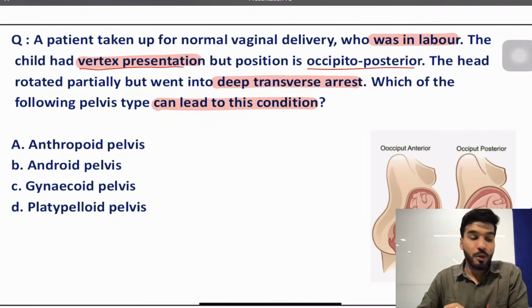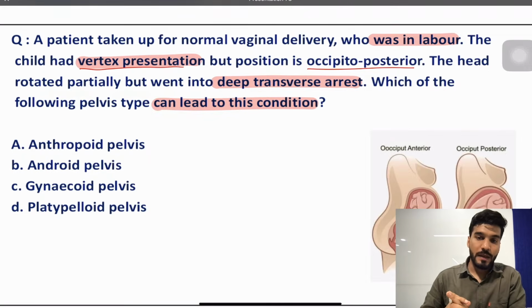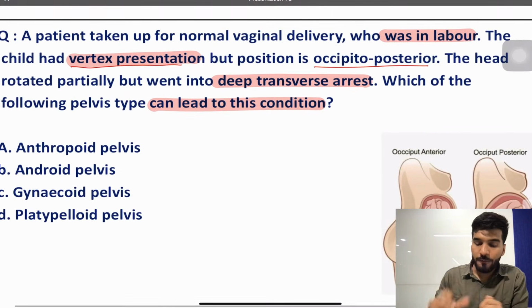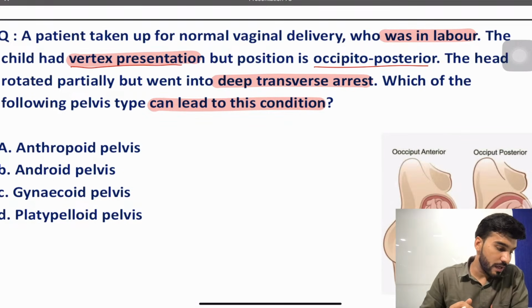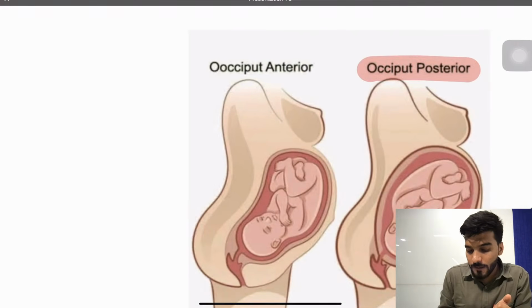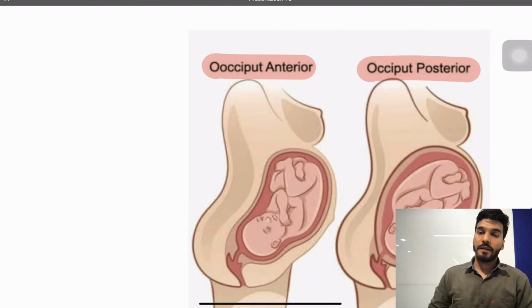Now, depending upon the type of pelvis, we have 4 types of pelvis, we already know. We have gynecoid pelvis, anthropoid pelvis, android pelvis, and platypelloid pelvis. Now my dear students, the question is which type of pelvis will have deep transverse arrest? Now remember, we have occipito-posterior and occipito-anterior.